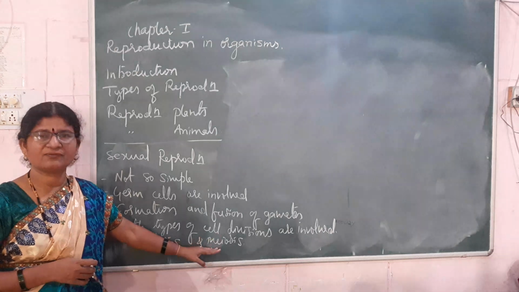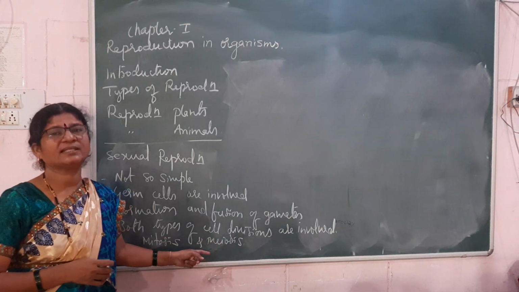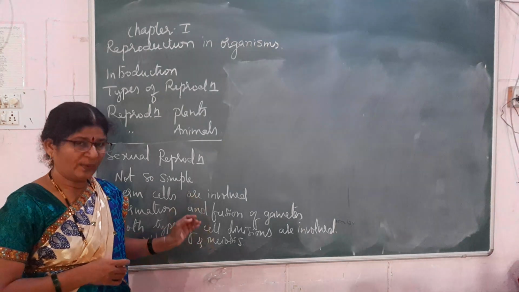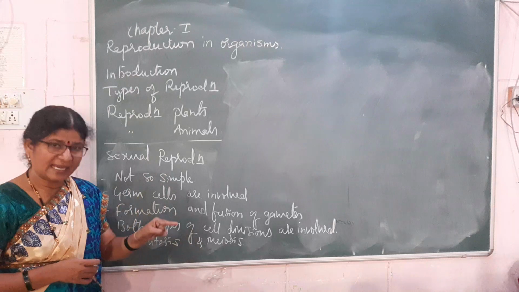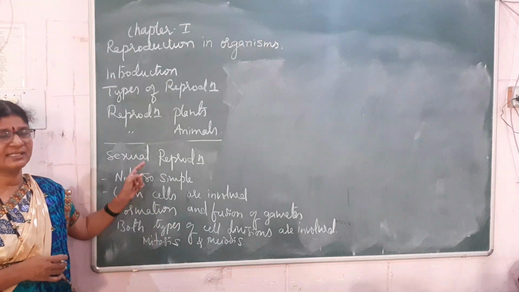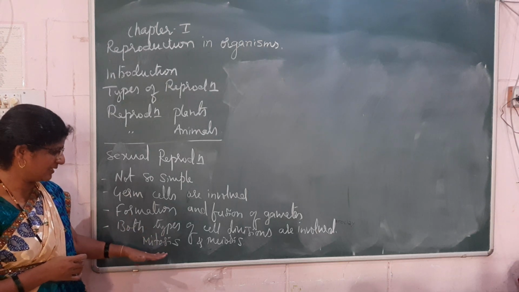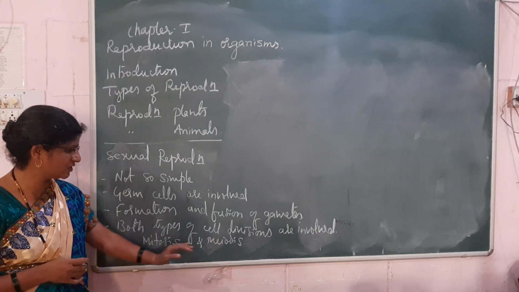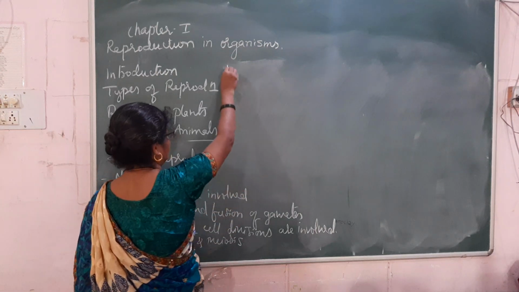Usually meiotic cell division will take place during gamete formation. Once the gametes fuse to form the zygote, it will undergo mitotic cell division. Thus, in sexual reproduction, you will see both mitotic cell division and meiotic cell division.